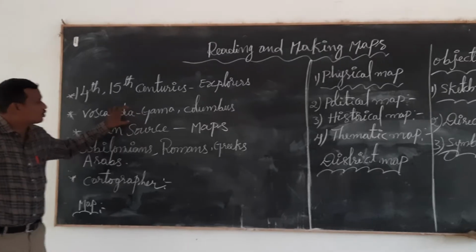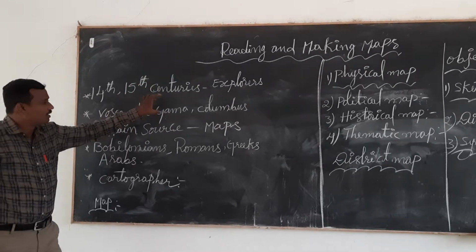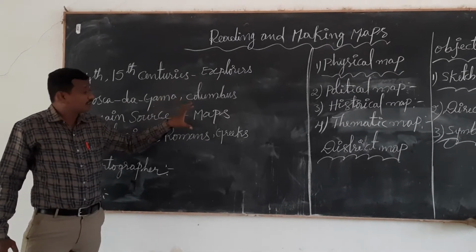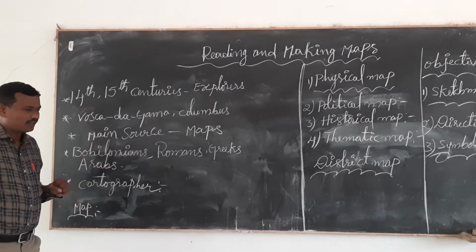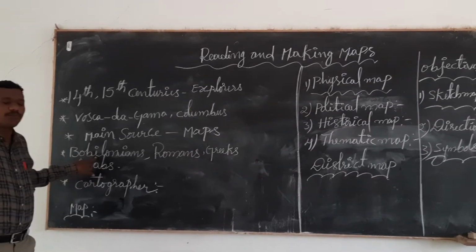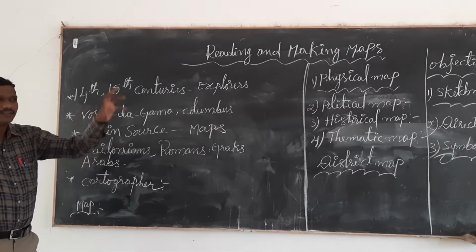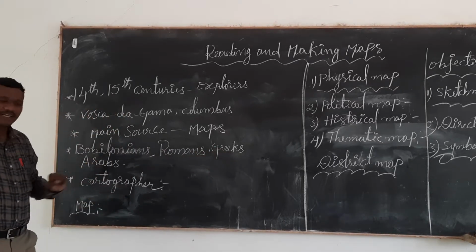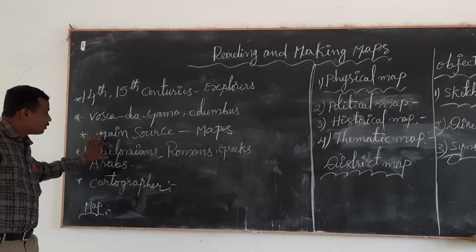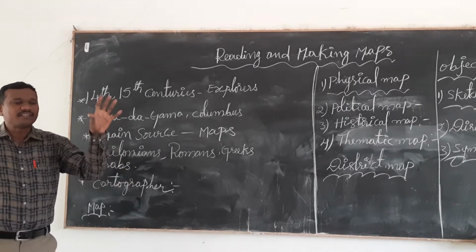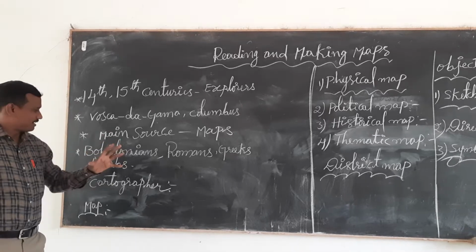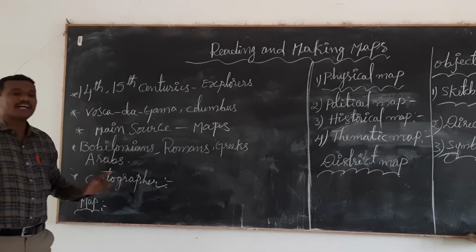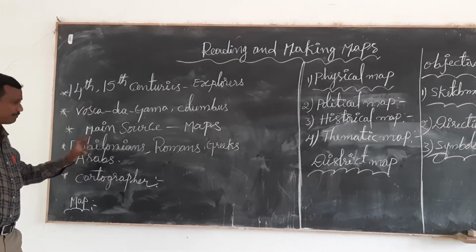What is the main source of these explorers to discover the world? Maps. Okay, a number of people made maps. The Babylonians were the first people to make maps, on clay tablets. Afterwards the Romans, Greeks and Arabs also made different types of maps.